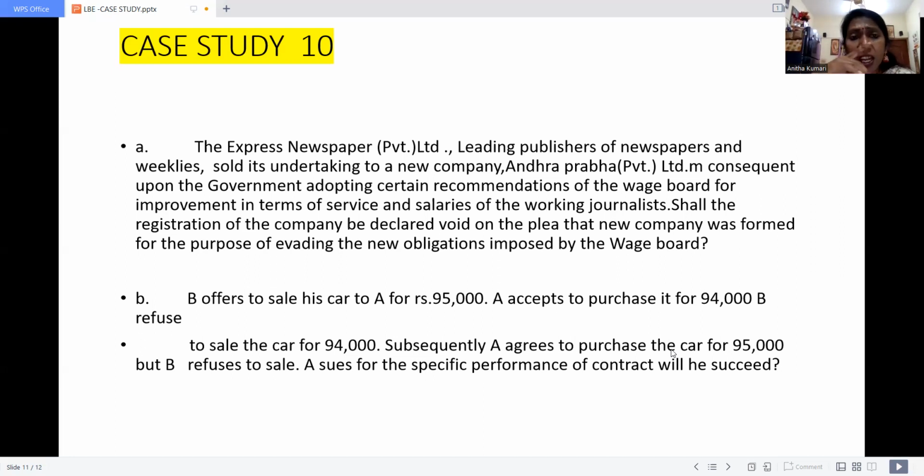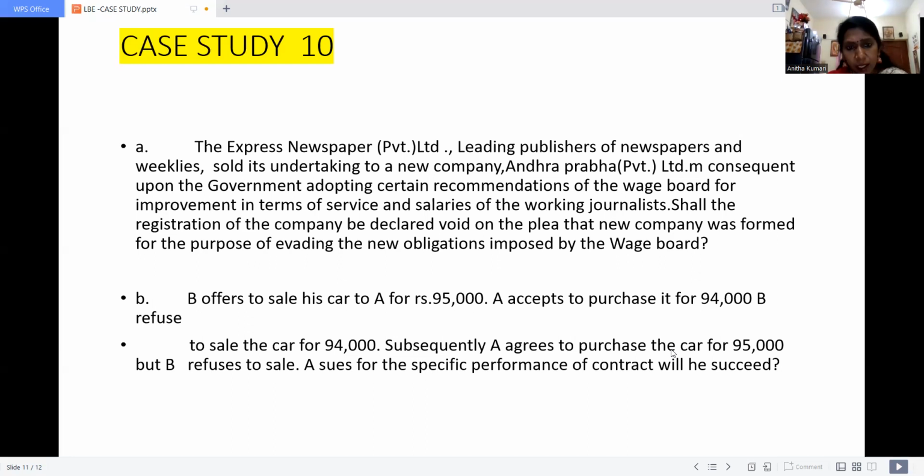First A refused. Later on, he accepted. B said, okay, I will not give you. In this case, the given case would come under specific performance. Why? Because specific performance is where one person's specific skill is involved. Whereas the given case is not coming under specific performance.